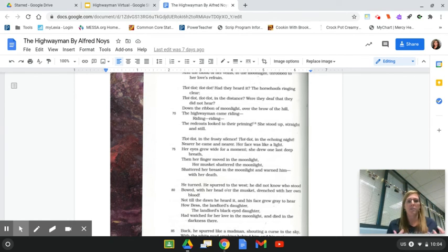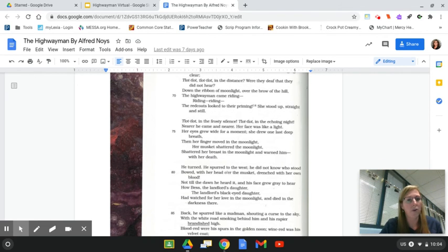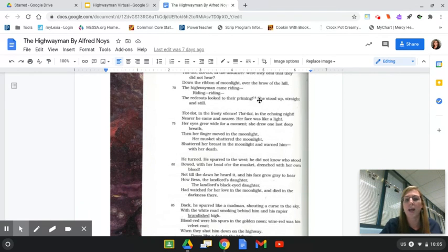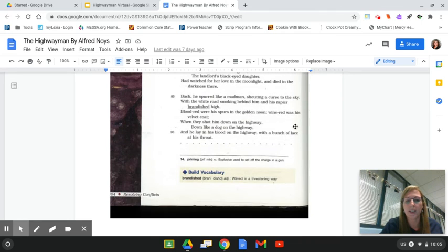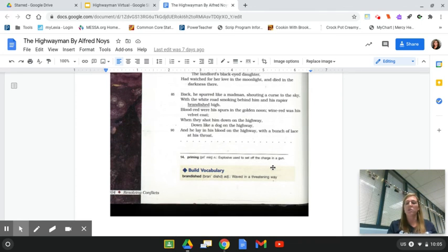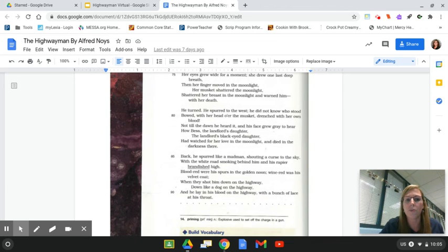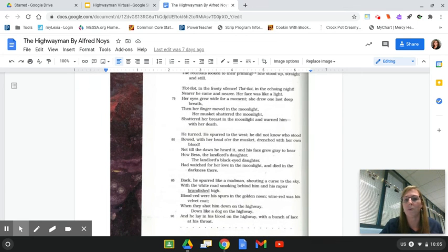So here comes the highwayman. He's getting closer and closer, and the redcoats now know that he's coming, and they're looking to their priming. If you look at 14, down here, priming is that explosive that they use in those old guns, those old muskets. So they're getting ready to shoot him down while she watches.